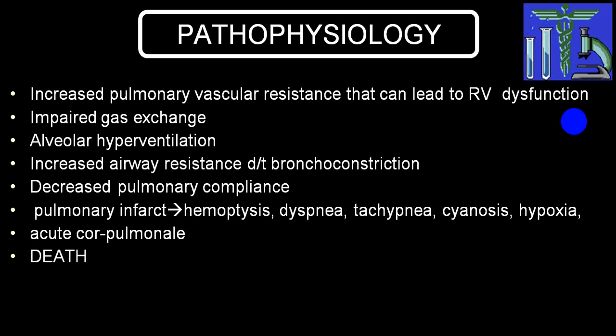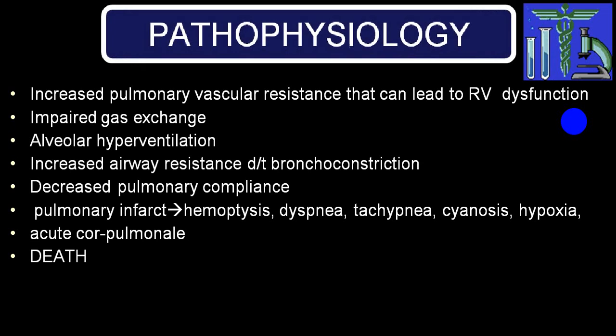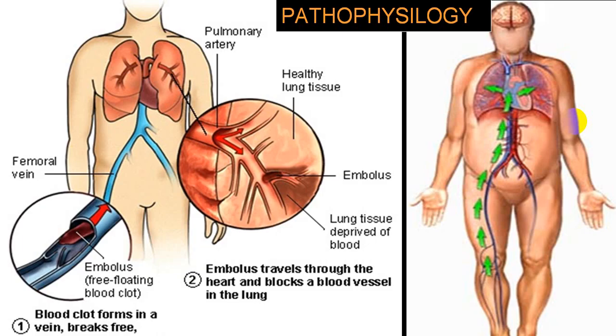Right atrial pressure will be elevated, and then the person will go into failure. We'll call that chronic cor pulmonale. And in case of acute cor pulmonale, if treatment is not given properly, the person can develop respiratory failure, which will be hypoxic, hypercapnic respiratory failure, and the person can die. So this will be the entire pathophysiology.